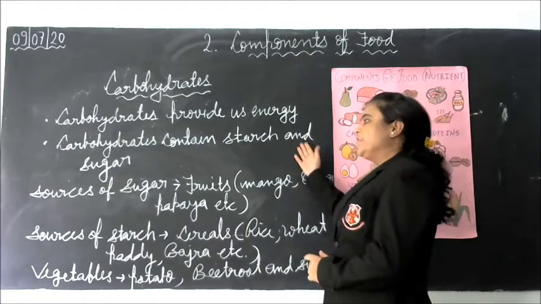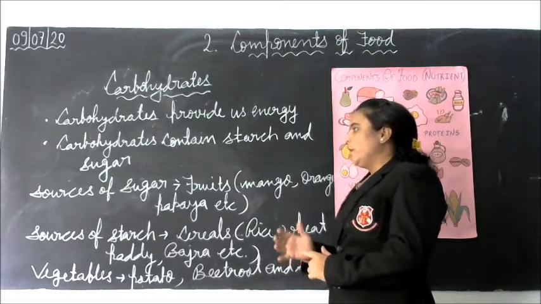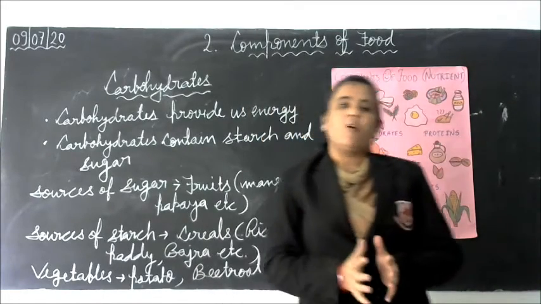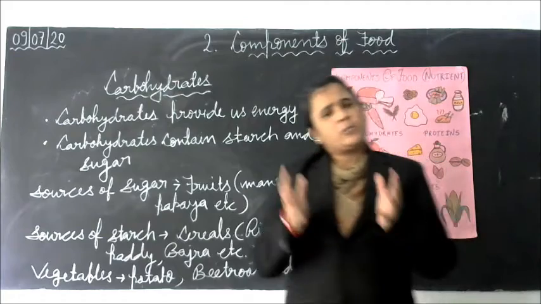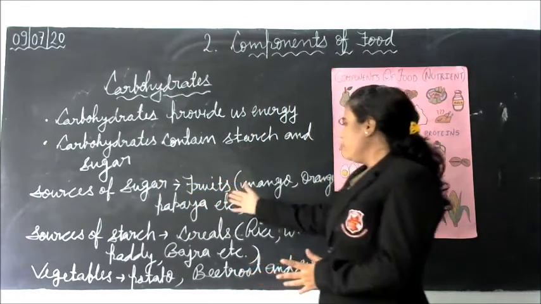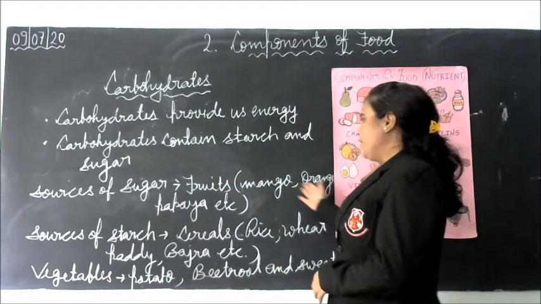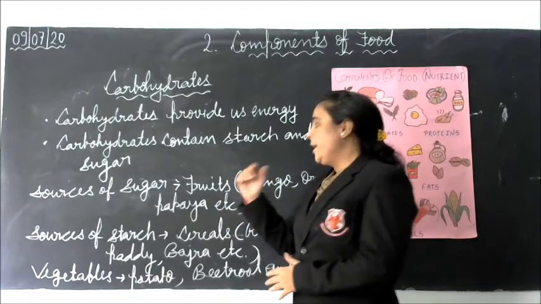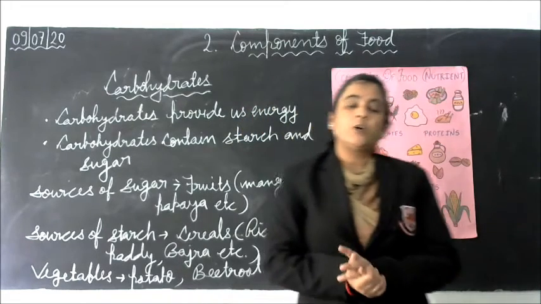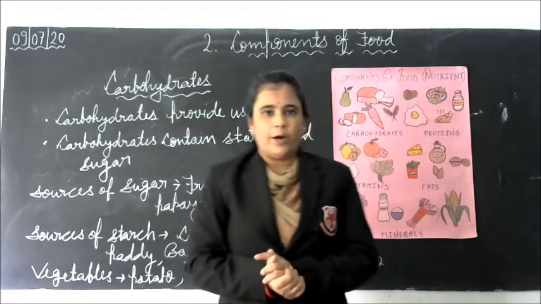Carbohydrate contains starch and sugar. Sugar is the simplest form of carbohydrate. It is sweet in taste. Sources of sugar: fruits, mango, orange, papaya. Next, starch. Starch is a complex form of carbohydrate.